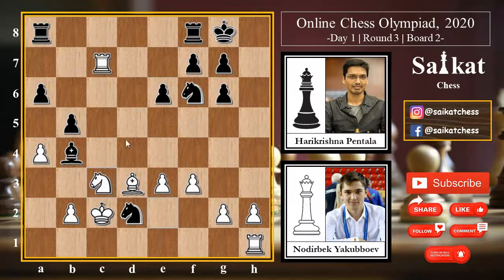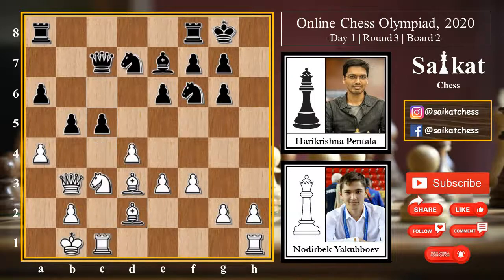Suppose knight c3 with the idea of preventing the bishop from defending the knight. Then also bishop into c3, rook into c3, and knight c4. Now this knight is protected and everything is set for black, and also the pieces are more active from black's perspective. So it's kind of forced for white to capture not d into c5 but a into b5, and after a into b5